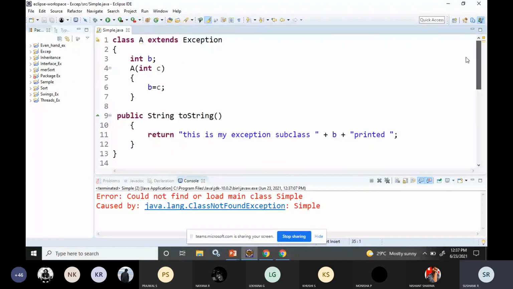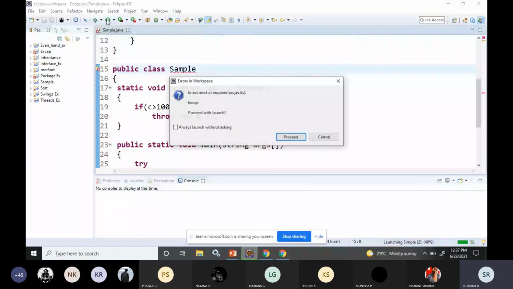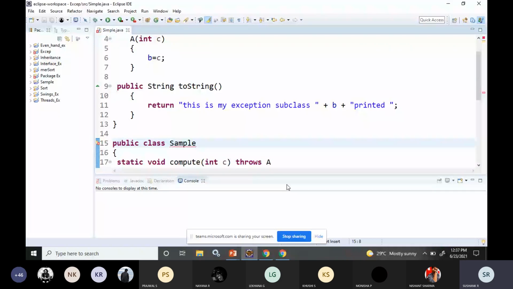Okay. So we have two classes now. When we have two classes, make one class as public. Otherwise, it will not be visible. So that is the reason. So now I think you will not get this error. 1 second, I'll just check. See, sorry, this class name is not sample, it is simple.